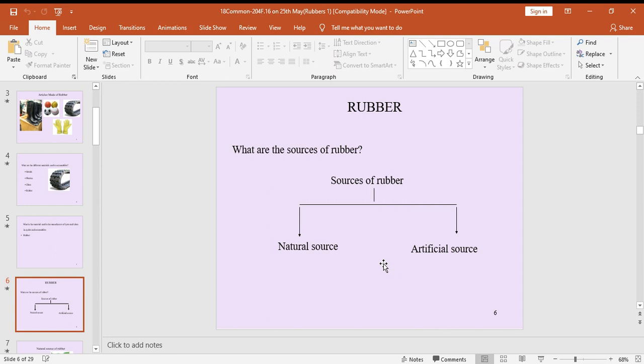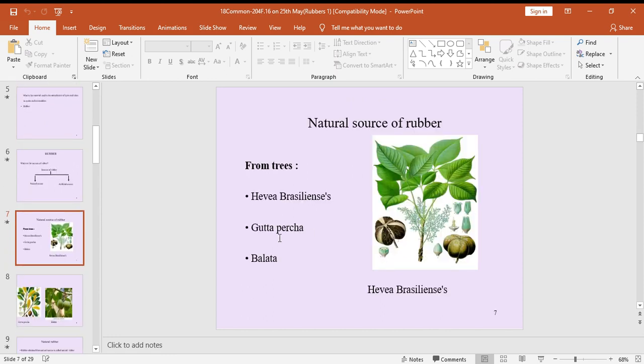If you know the natural source, we can understand artificial sources. See here, natural source of rubber: from trees. I have given some images here: Hevea brasiliensis, next Gutta-percha, Balata. These trees are giving some rubber material. These are examples.